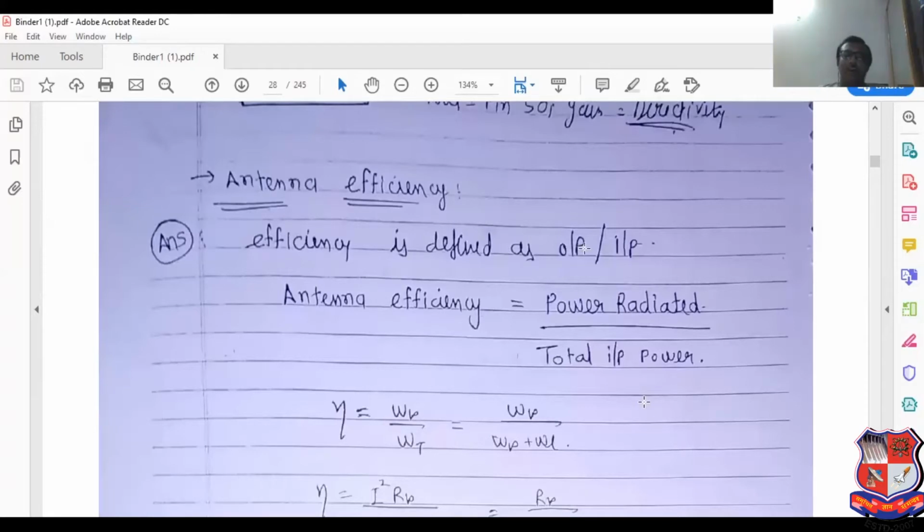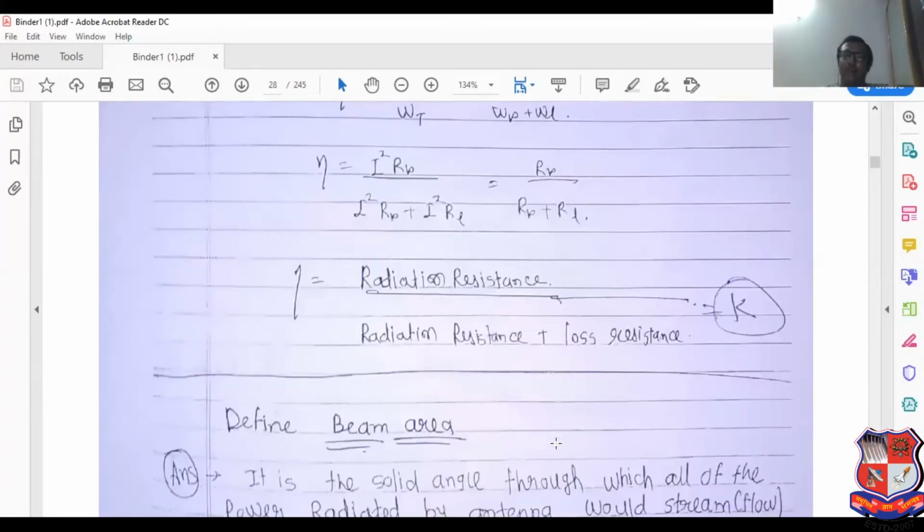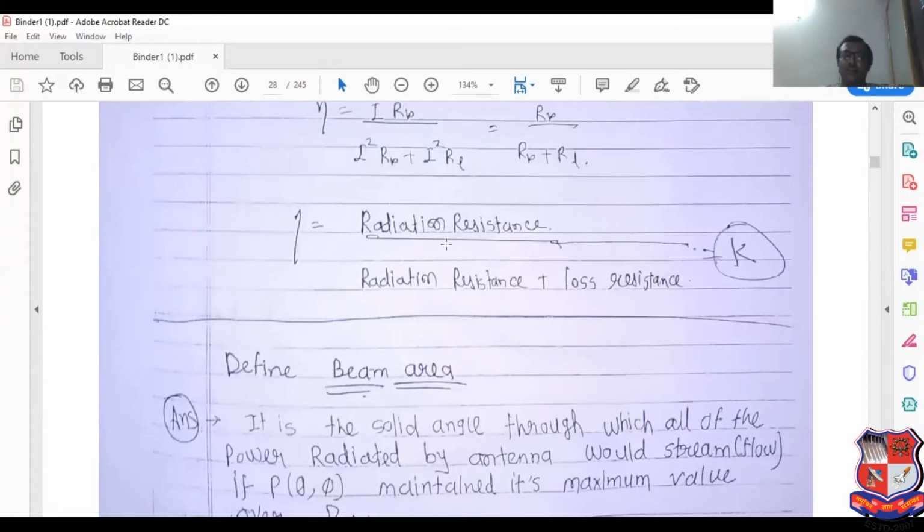Now, antenna efficiency is equal to power radiated divided by total input power. Power radiated divided by total input power is known as antenna efficiency. So here we have radiated power, transmitted power, and input power. Transmission means radiation plus loss, so radiated power plus loss power. It is known as RR plus RL. So it is the final equation of radiation resistance.